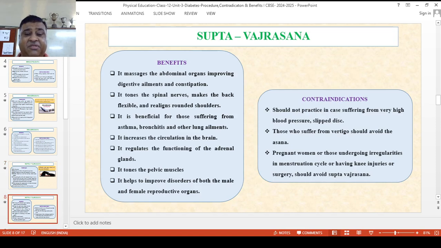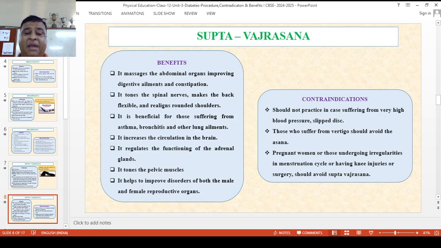What are the benefits of Supta Vajrasana? It massages the abdominal organs, improving digestive ailments and relieving constipation. It tones up the spinal cord, improves back muscle flexibility, and corrects round shoulder deformities. It is beneficial for those suffering from asthma, bronchitis and lung ailments. It also increases the circulation in the brain. It regulates the functions of the adrenal glands.